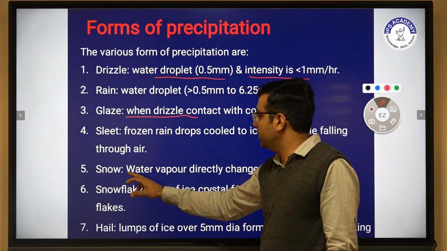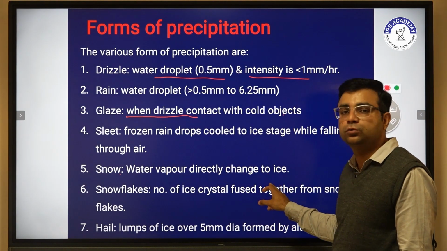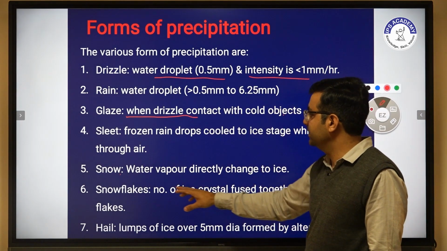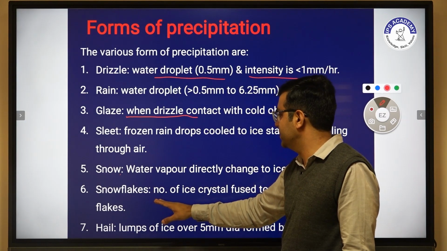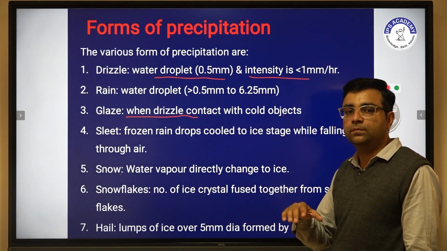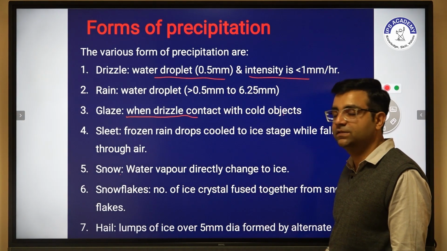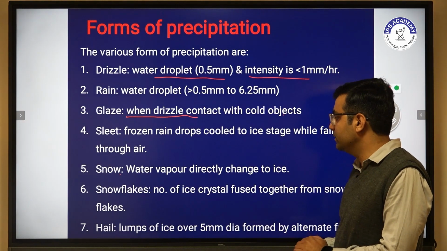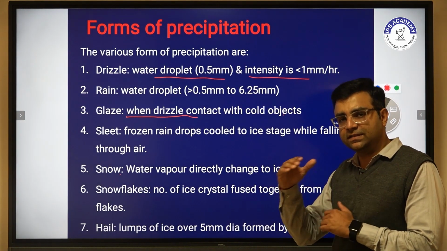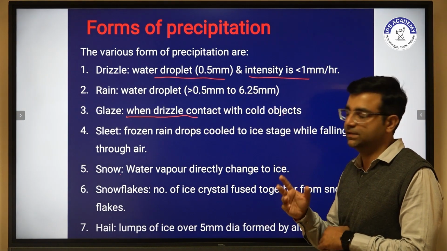Now the fifth one is snow. Snow is when water vapor directly changes to ice. And the sixth one is snowflakes. A number of ice crystals together form snowflakes. And the last one is hail, which is nothing but lumps of ice of size greater than 5 mm in diameter, formed by alternate freezing.